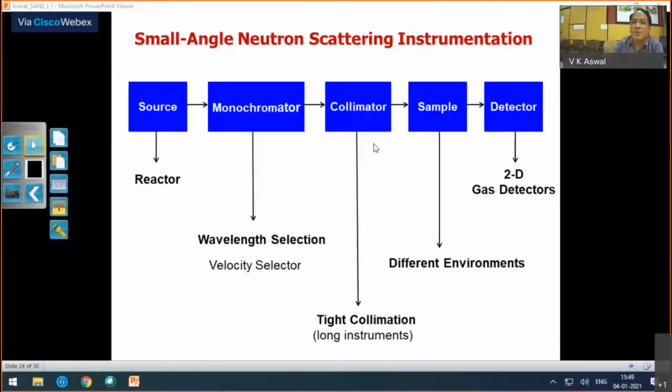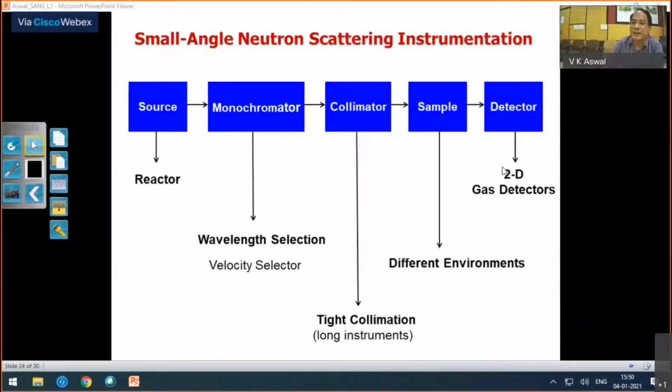And then since you want to go to small angle in the case of small angle neutron scattering, you need tight collimation. For that, I already told you that the instruments which are used are long. And then once you build an instrument to cater to different disciplines, you need to have different environments for increasing temperature, applying pressure, applying magnetic field, and so on.